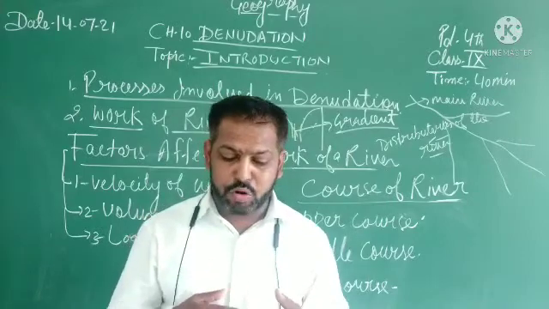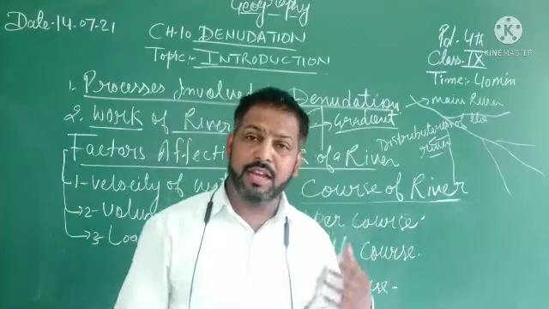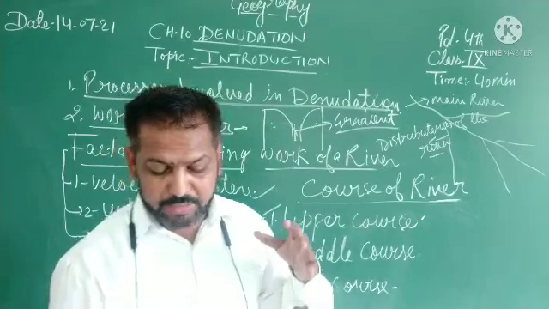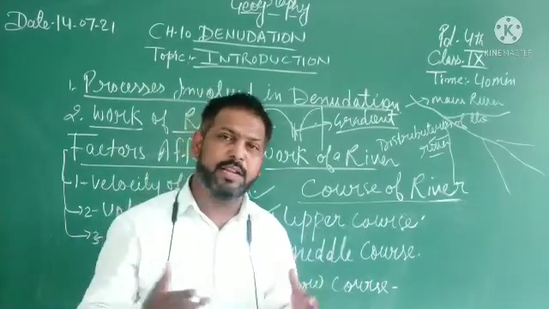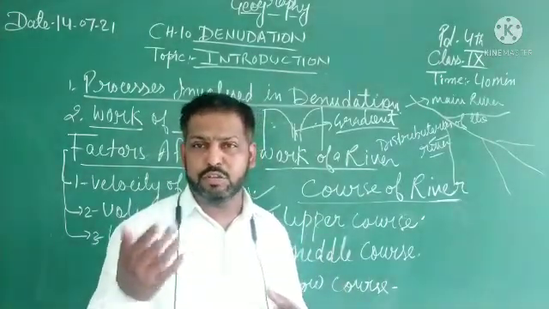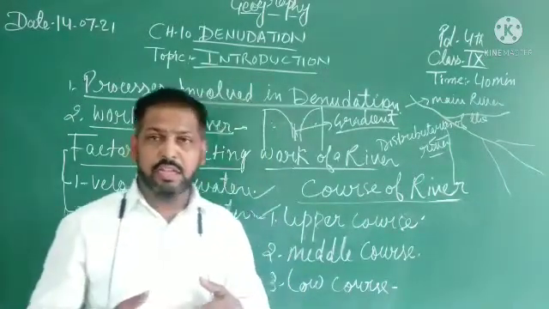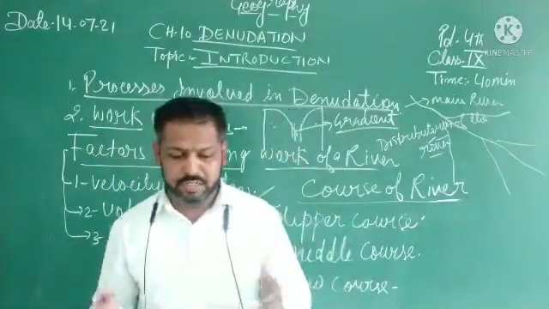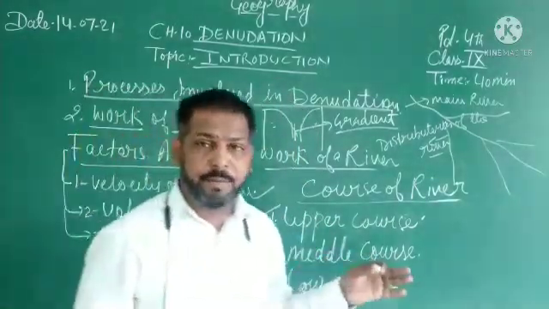Therefore, in the upper course the dominant activity of a river is erosion. Okay, and many landforms are shaped by this activity of the river. So many landforms are shaped by these exogenic forces, and they form and shape the physical features of the earth's surface. What are the landforms formed by the upper course of the rivers?